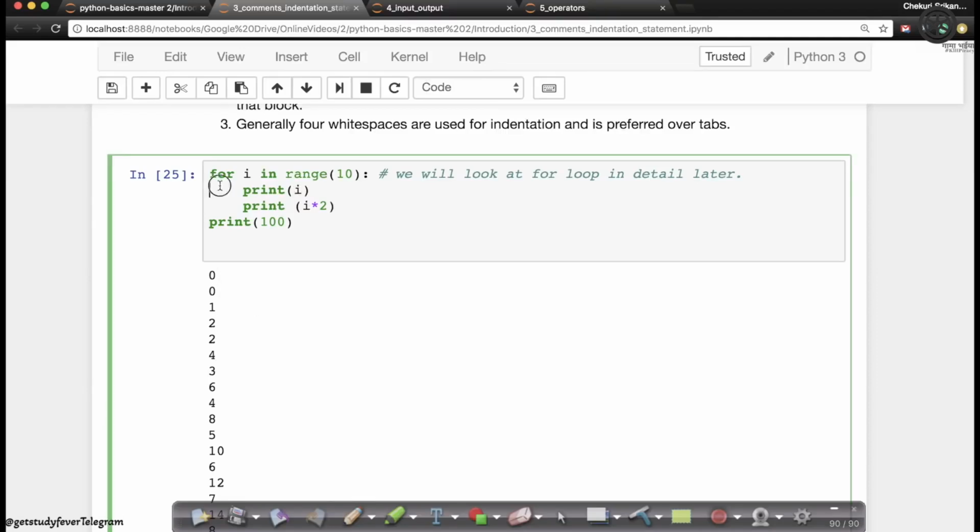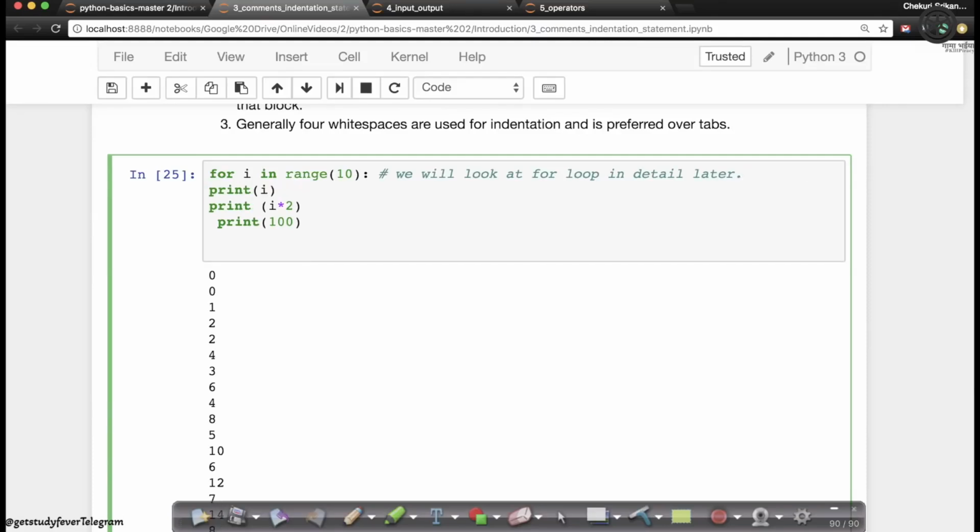This whole piece of code that is highlighted here is part of my for loop because it is indented at the same level inside the for loop. But my print 100 is not in my for loop. That's important to notice. Then we might ask, what if instead of 4 spaces, I have 1 space, right? Sorry, I think I mistakenly used a tab here.